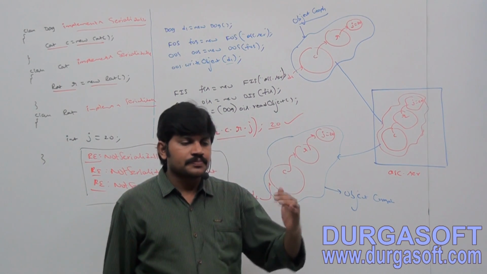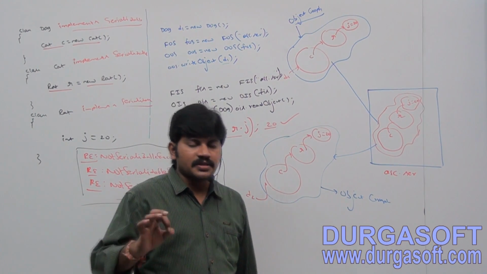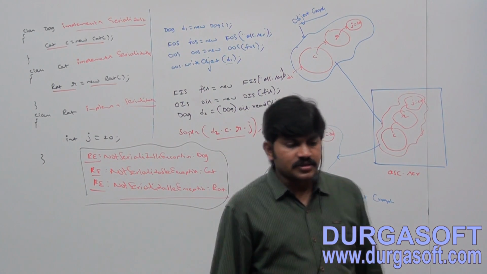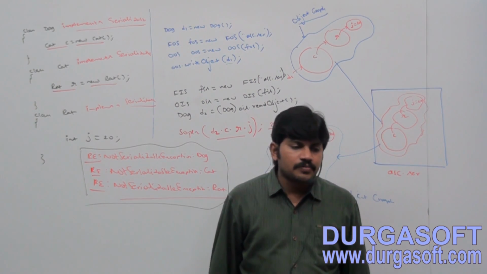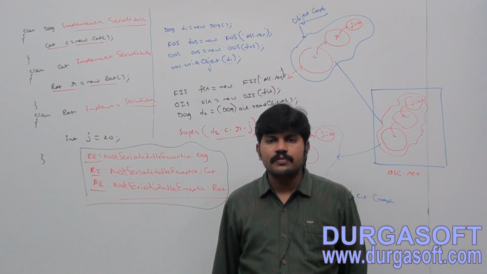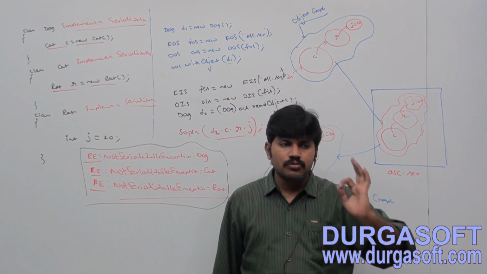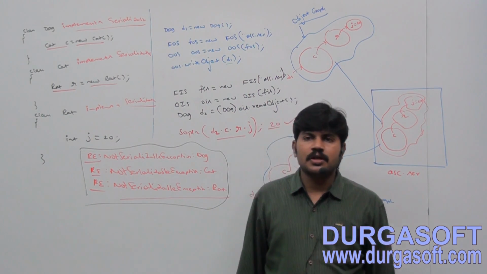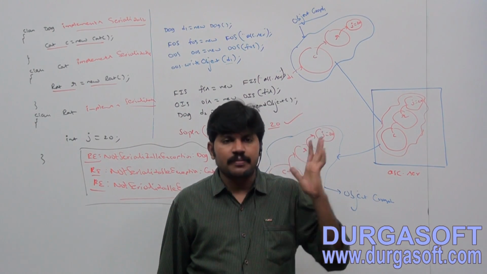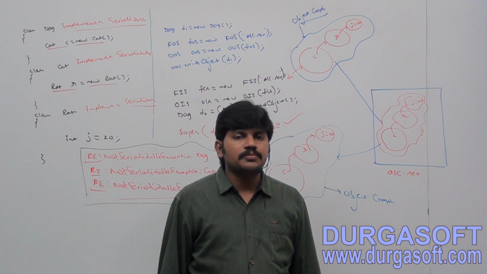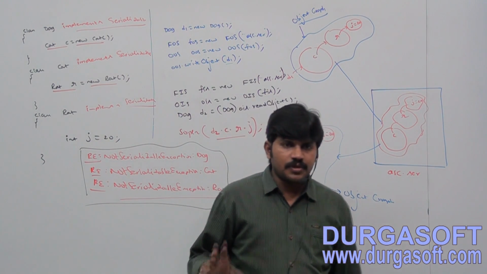Okay, next. In object graph, every object should be serializable.